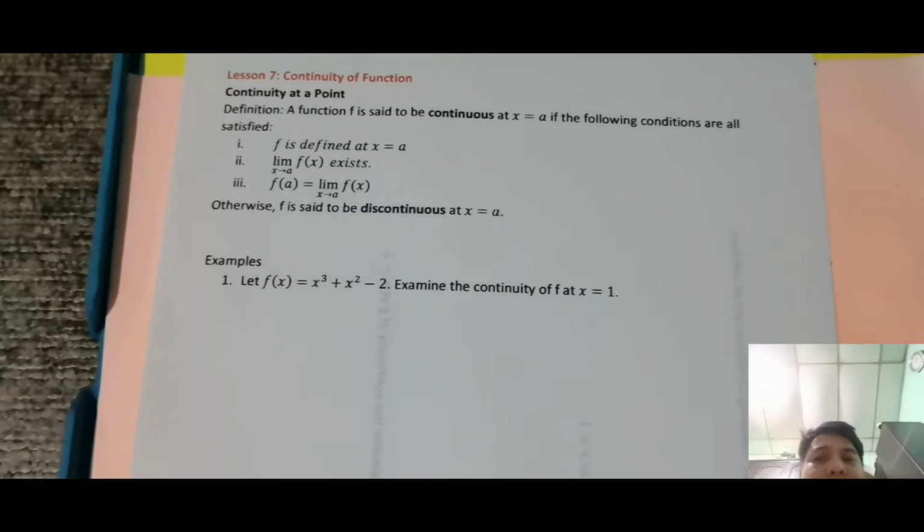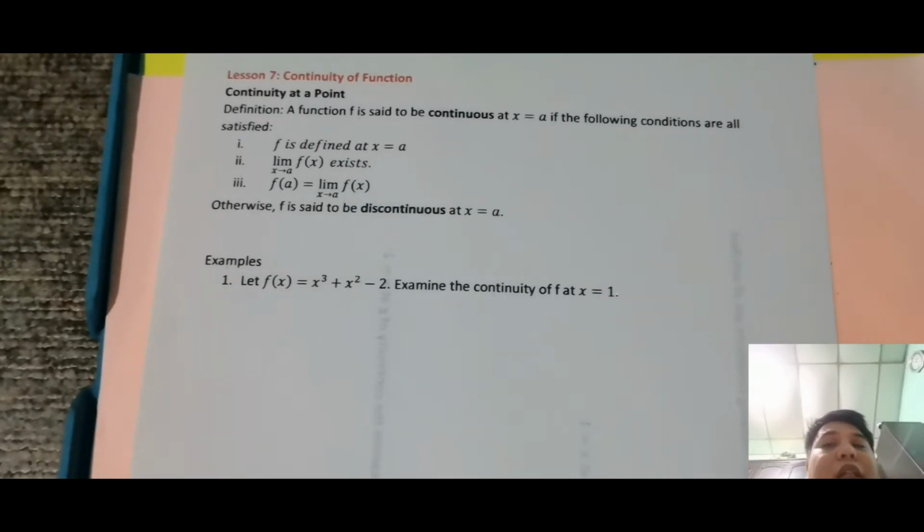So, paano masasabi? Kunyari, f of a pa lang, undefined na. Meaning, lumabas undefined, or 1 over 0, or infinity, mga ganun. Kunyari, ganun yung lumabas sa value. Dun pa lang sa test 1, sabi mo na, f is not continuous since f of a is undefined. Ganun lang. Pero kunyari, defined, may value pa rin, tapos pagdating sa limit, kunyari, limit of f of x exists. Ibig sabihin ng limit na yan, pwedeng may possibility na baka ang kunin mo left and right. Tapos, at the end, ipakita mo na equal.